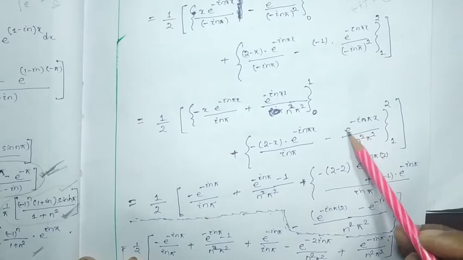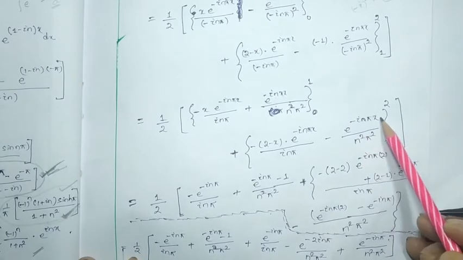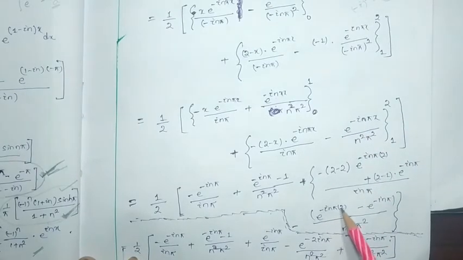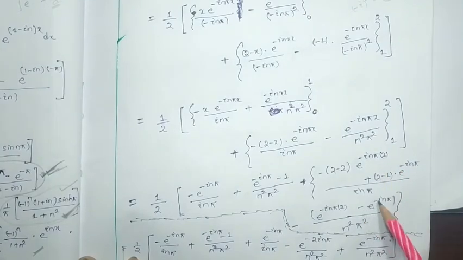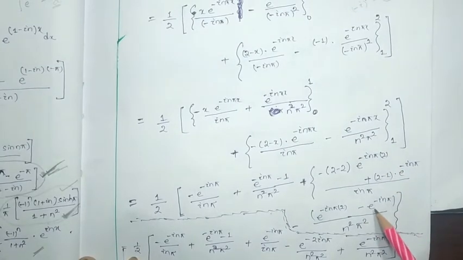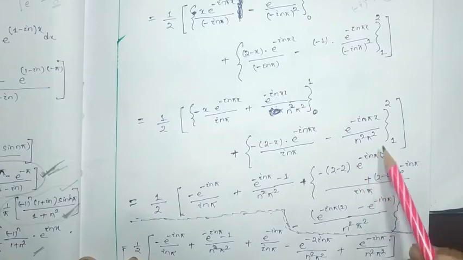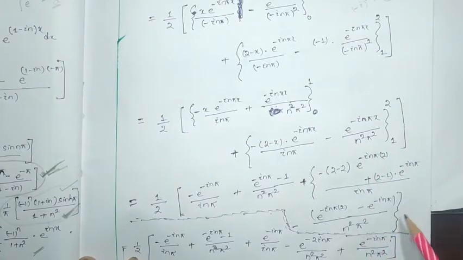It will be e to the power minus I n pi into 2, minus e to the power minus I n pi into 1, e to the power minus I n pi. Okay, by n square pi square. N square pi square. Okay.